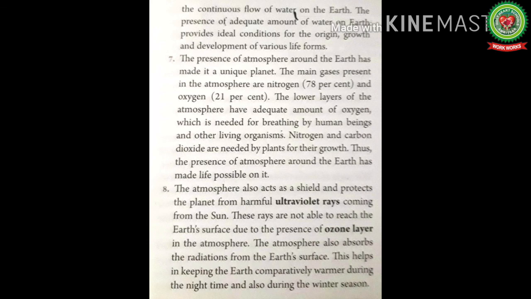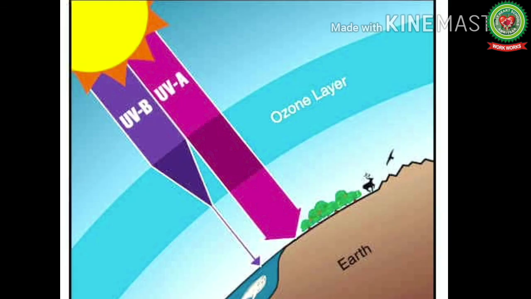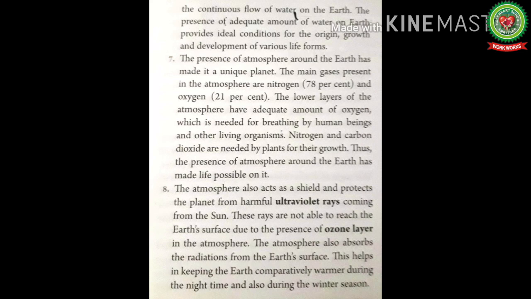Next we have the ozone layer. The ozone layer is a layer that protects the Earth from the ultraviolet rays coming from the sun. It absorbs them and doesn't allow the Earth's temperature to go extremely high. So let's read. The atmosphere also acts as a shield and protects the planet from the harmful ultraviolet rays coming from the sun. These rays are not able to reach the Earth's surface due to the presence of the ozone layer. It is present around the Earth.